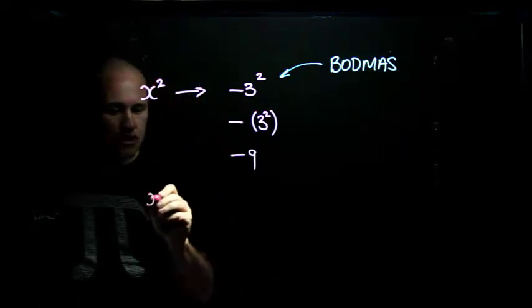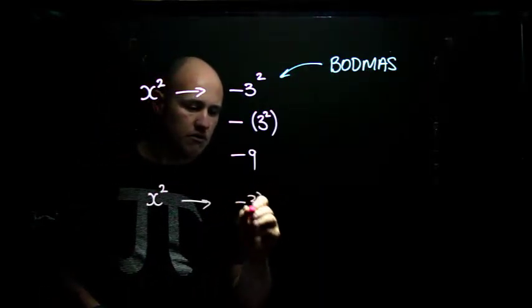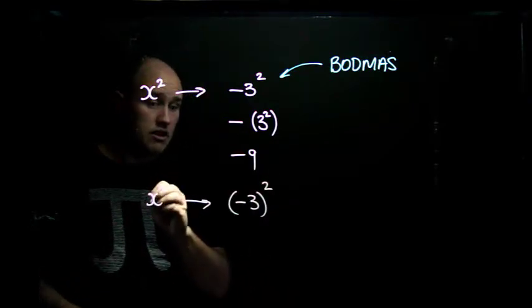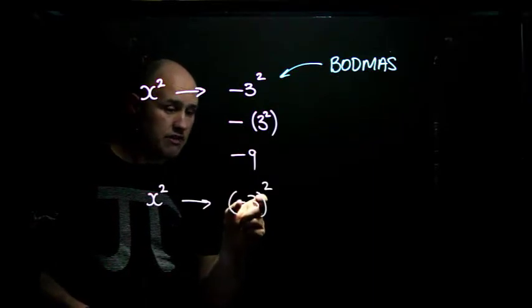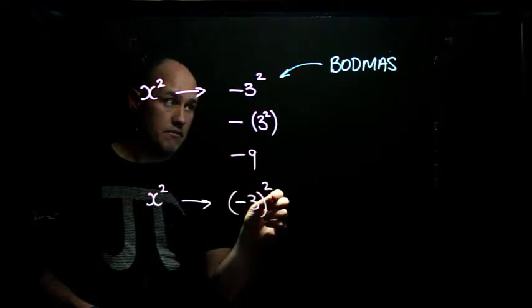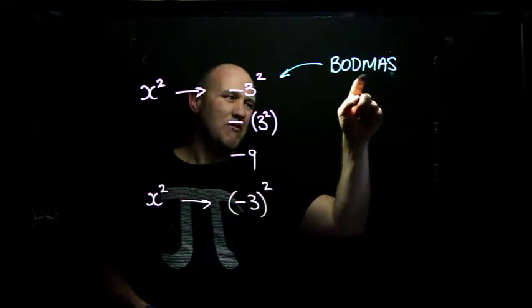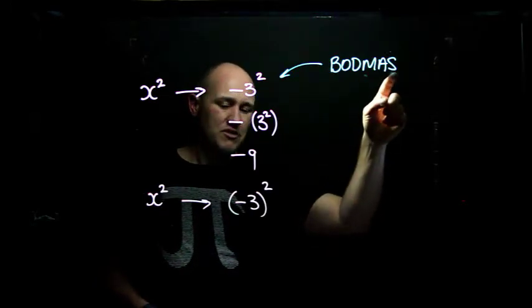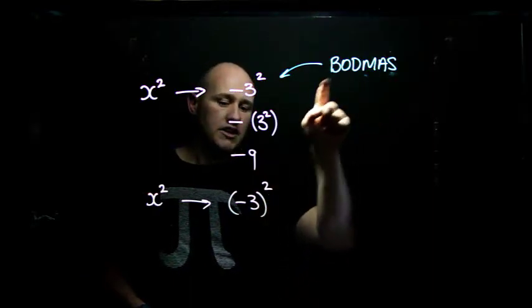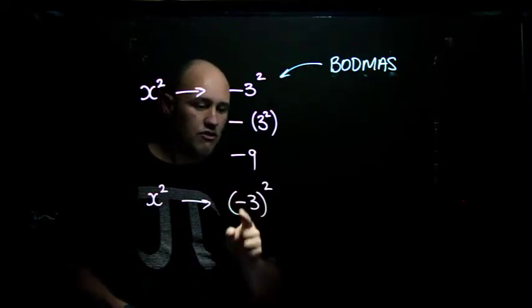So the real substitution here should look like this. x squared becomes negative 3 squared. This is saying get the number x and square it. And if we're saying the number x is negative 3, then we have to get negative 3 and square negative 3. So that negative falls under the subtraction, or maybe multiplication, we say multiply by negative 1. But it's a subtraction, and then we want to square it, which is why we need to put brackets here, because that tells the machine to do the thing on the inside of the brackets first. It's going to negate the 3 and then square it.